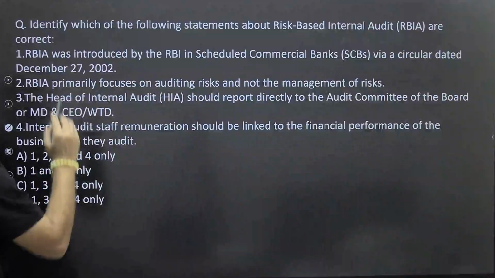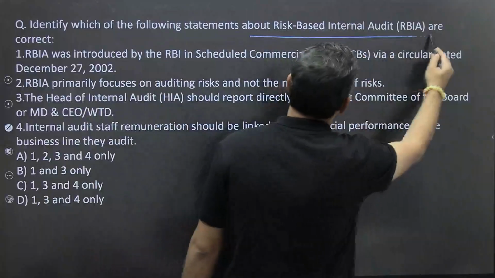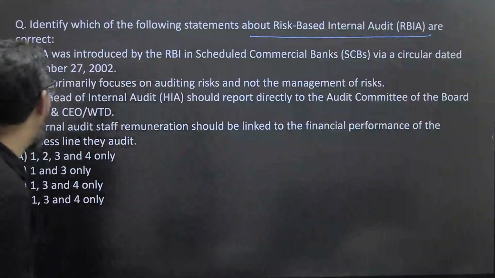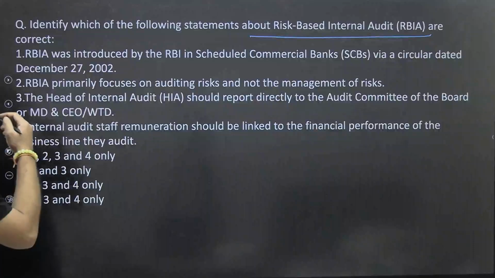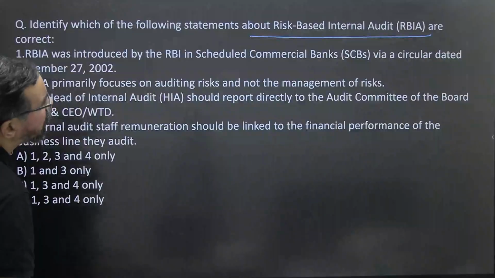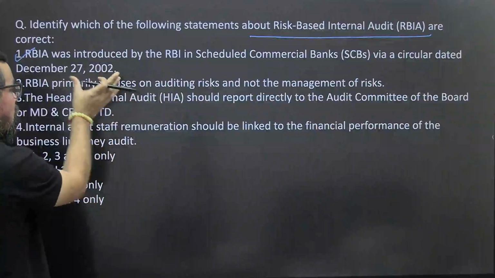Next one. Identify which of the following statements about risk-based internal audit are correct. Risk-based internal audit was introduced by RBI in Scheduled Commercial Banks by a circular dated December 27, 2002. First statement, which we have to find out, is correct. So the first statement is true. 2002.